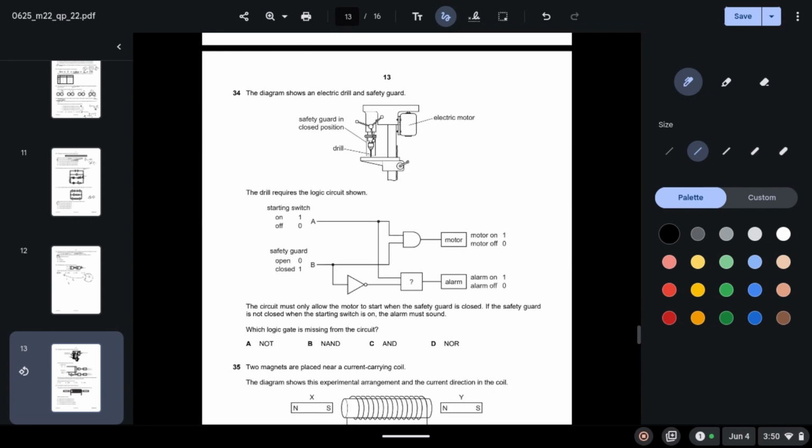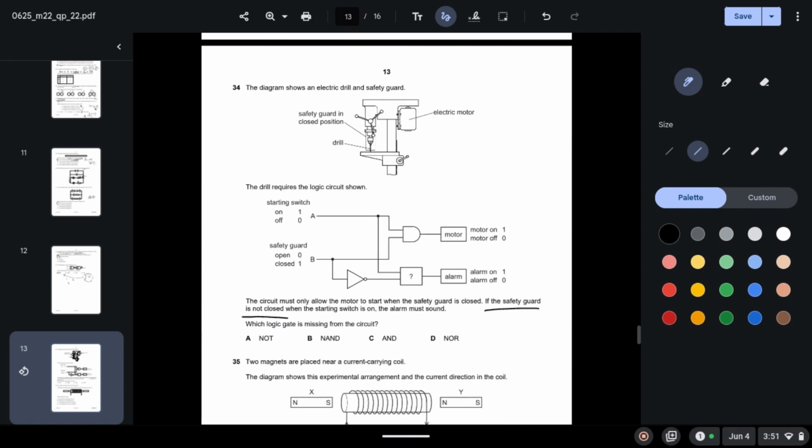34. The diagram shows an electric drill and safety guard. The drill requires the logic circuit shown. The circuit must only allow the motor to start when the safety guard is closed. If the safety guard is not closed when the starting switch is on, the alarm must sound. So they say that if the safety guard is not closed, which means the safety guard has 0, when the starting switch is on, when the starting switch is 1, the alarm must sound. The output must be 1. So which logic gate is missing from this circuit?